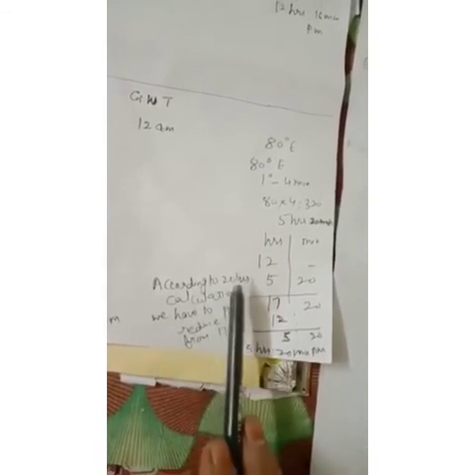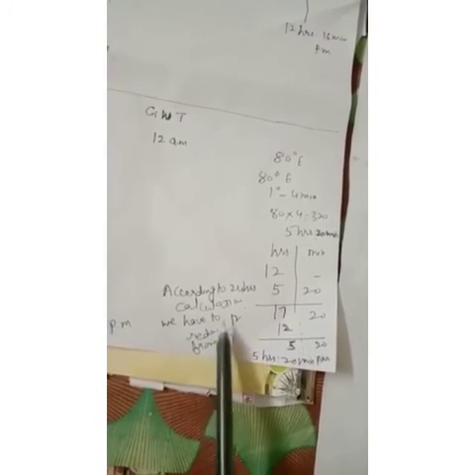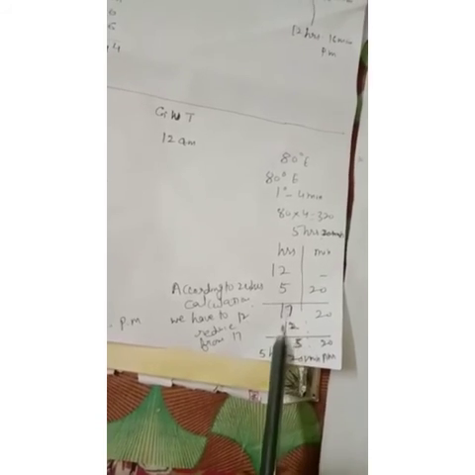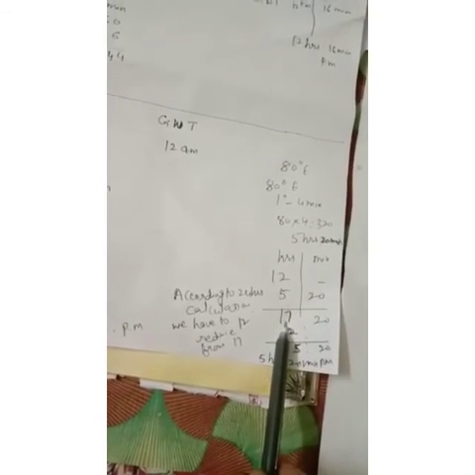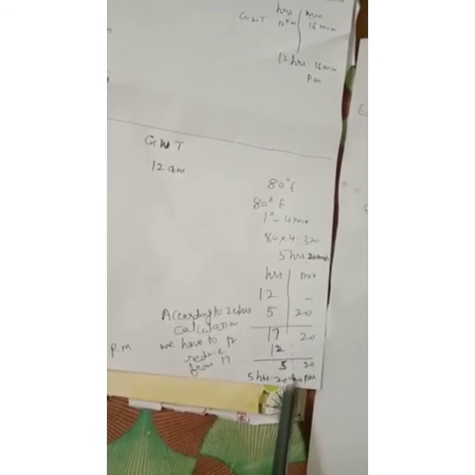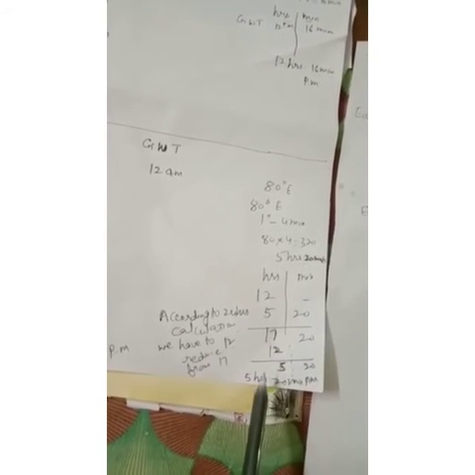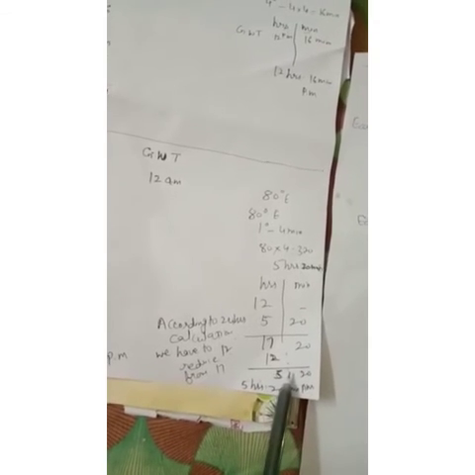So according to the 24 hour calculation, we have to reduce 12 from the 17. We got 5 here. So 5 hours 20 minutes AM. The time here at 80 degree east would be 5 hours 20 minutes AM.